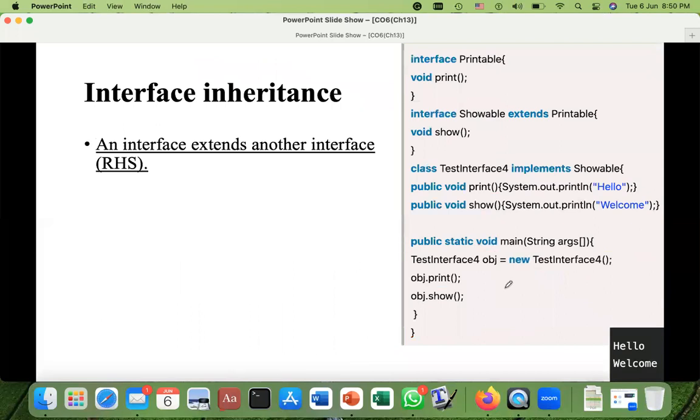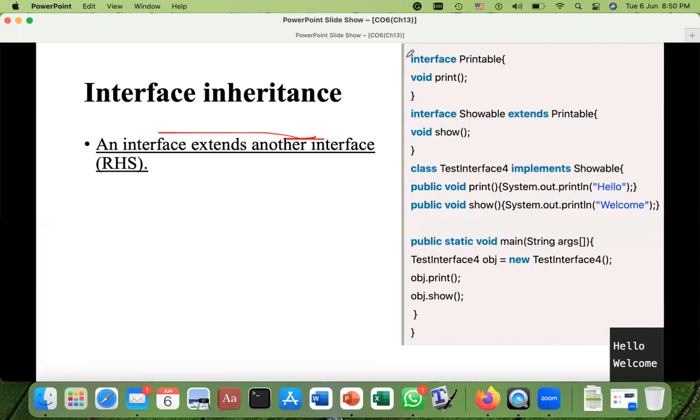Now we will talk more about interfaces and their inheritance. An interface can extend another interface. First we have a program here.